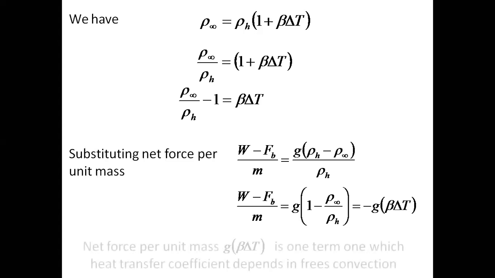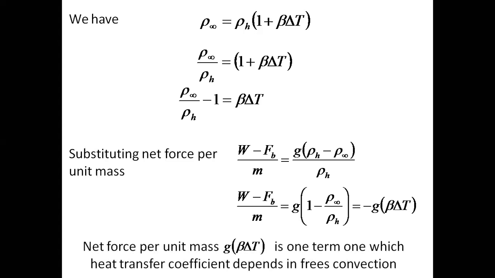This product is one of the terms on which the heat transfer coefficient depends in free convection. So this is a very important parameter for us in the analysis of free convection. Let's see the dimensional analysis of the free convection process.